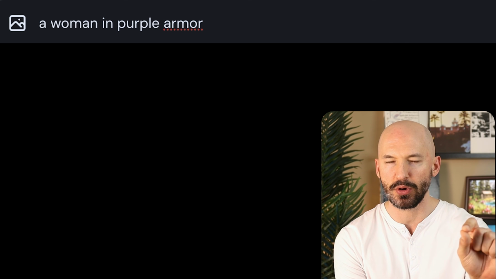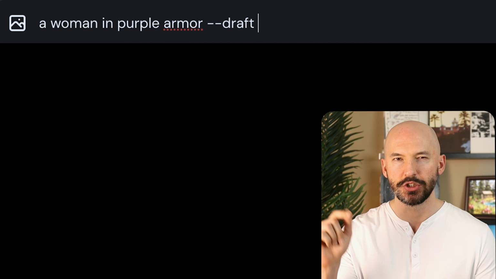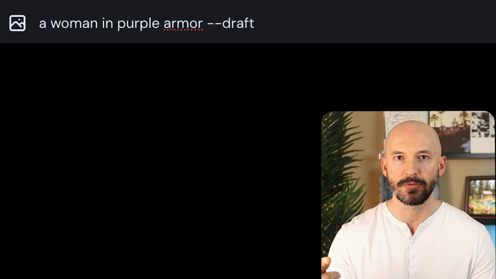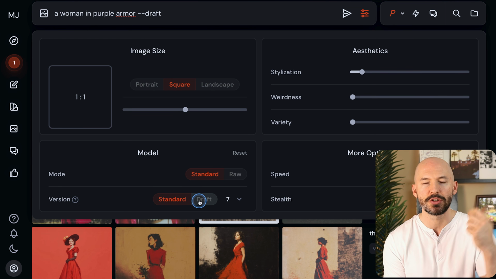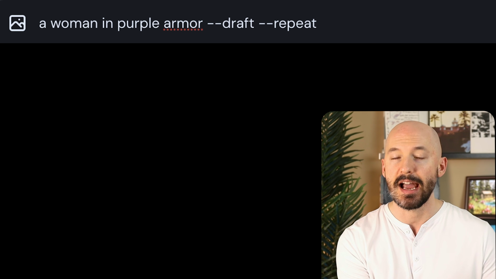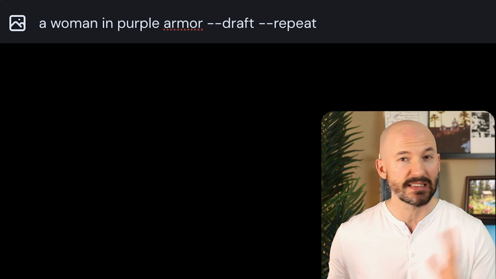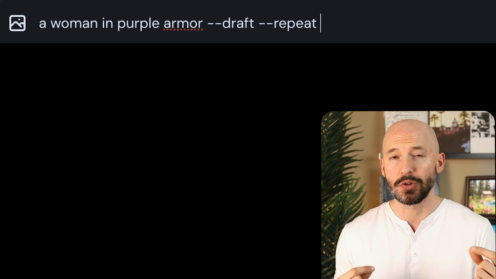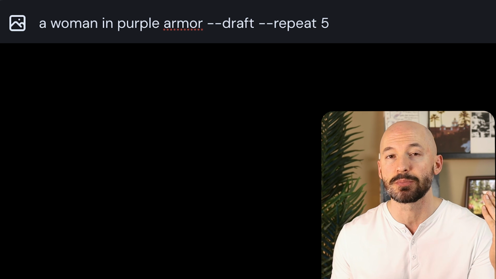Let me show you. So if we prompted for a woman in purple armor, and then we type --draft, that will make sure this prompt runs in draft mode. You could also select draft mode in your settings, but if you forget to do this, make sure you write it in your prompt. And then we want to use the repeat parameter, --repeat, and then a number between like 1 and 32, I think. Maybe it goes up to 40. I don't think you really need to go that high. Maybe just 5 will be good enough for you to get a sense of what this prompt is going to create.